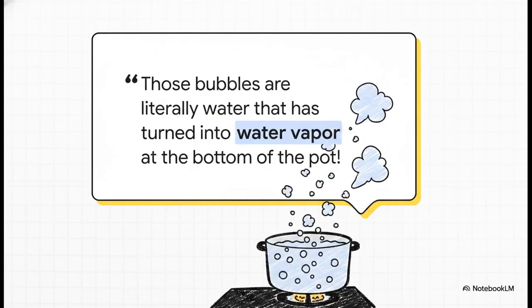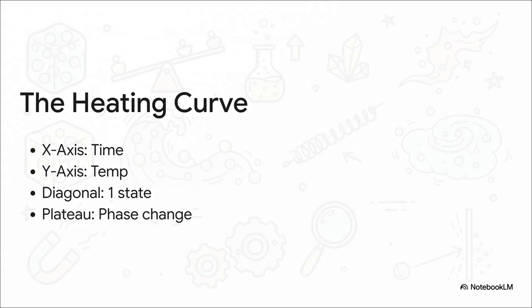Okay, before we go any further, we desperately need a quick, wait, really? Myth-busting moment. When you're boiling a pot of water on the stove, what is actually inside those big bubbles rising to the surface? Honestly, a lot of people just assume it's air that somehow got trapped in the water. But no, that is completely wrong. Those bubbles are literally water that has already turned into water vapor, a gas, down at the scorching hot bottom of the pot. And because gas is so much lighter than liquid, that little pocket of vapor rapidly shoots to the surface and pops.